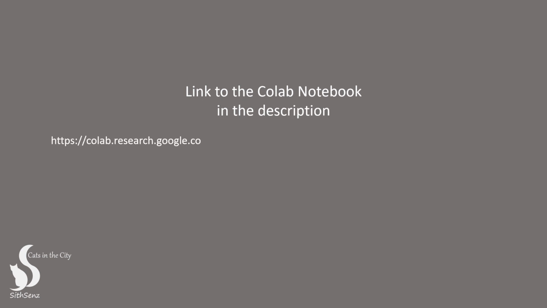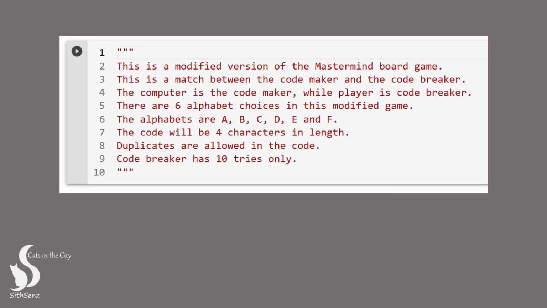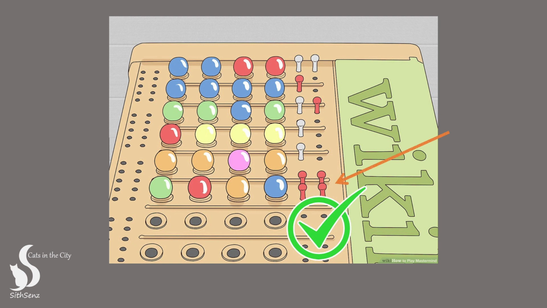It's one of the best games to code to improve our coding skills in Python. In this video, we'll write a program that will play the game as the code maker, while our user will be the code breaker. Our game will create a secret code of 4 letters, chosen from a list of 6 alphabets. The alphabets are A, B, C, D, E and F. Duplicates are allowed in the code and the code breaker has 10 tries only. To win the game, the code breaker must guess the exact combination of letters in the secret code, with each letter in the correct position. If the guess submitted by the code breaker is wrong, the code maker will provide feedback after each guess, indicating how many of the letters in the guess are correct, and how many of them are in the correct position.